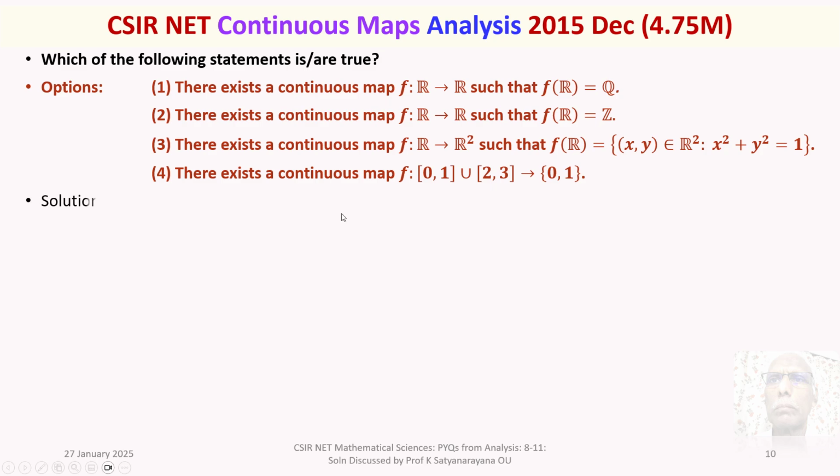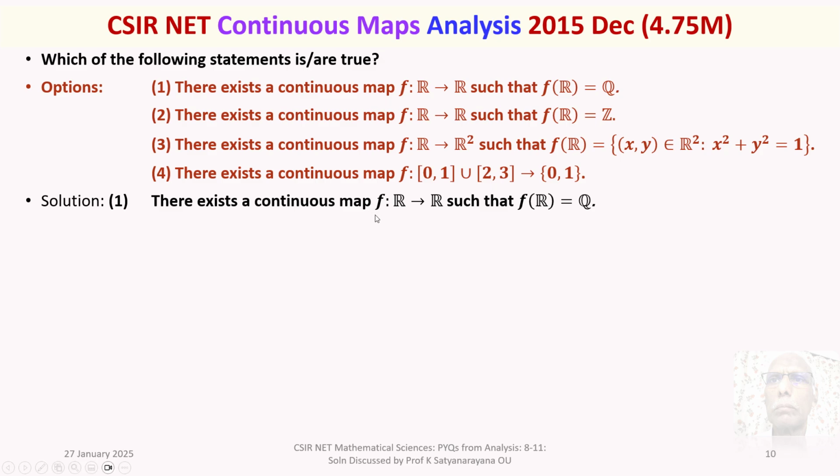So, let's now discuss the solution of the problem in detail. Option 1 says there exists a continuous map f from R to R such that f(R) is equal to Q. Can this be? No. Why?